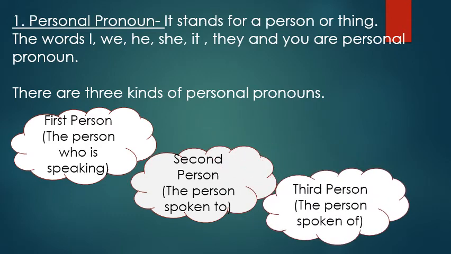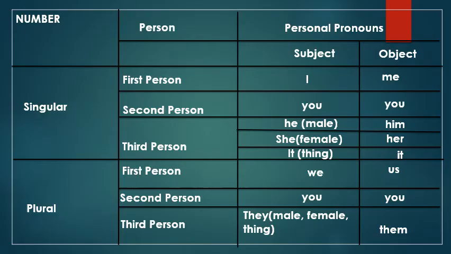And the third person means the person spoken of. Example, he, she, or it. Now, let's see the table: how personal pronouns change according to person, gender, and number, and even their position in a sentence. So to understand this, we will have this table.